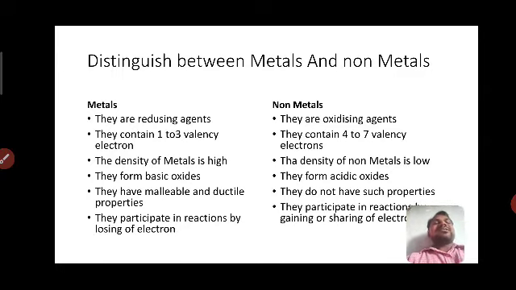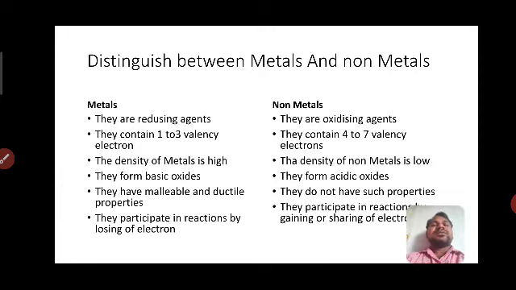What do we mean by valency electrons? The electrons present in the outermost shell, which is called the valency shell. That's why that much valency is called that metal.